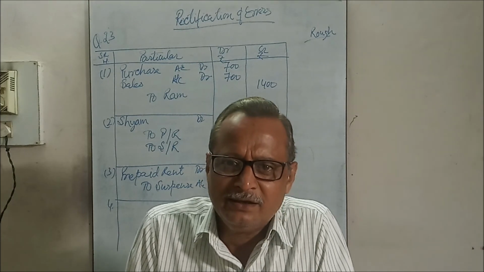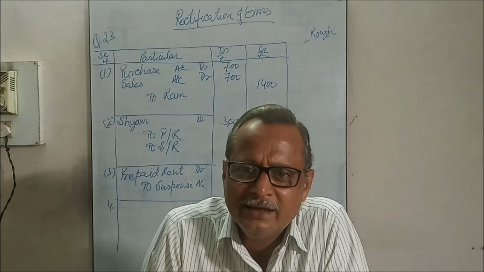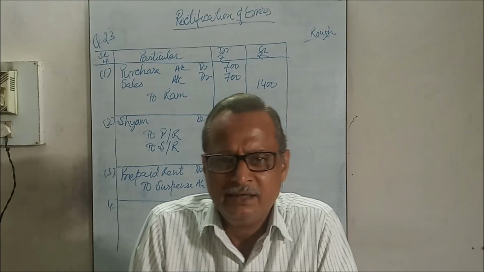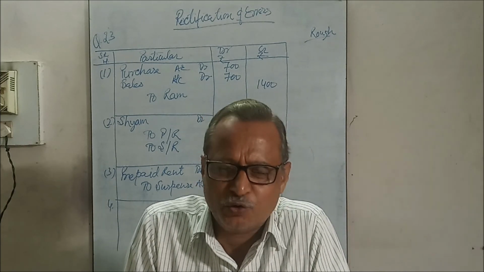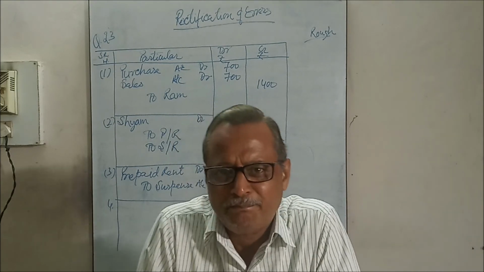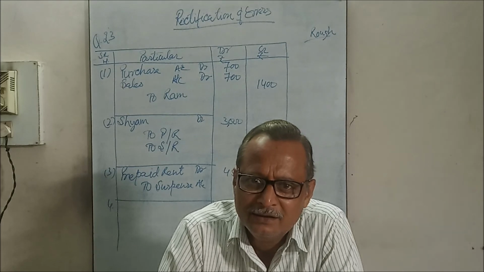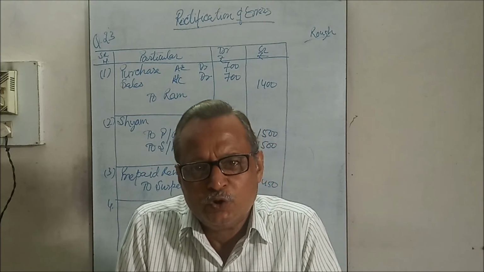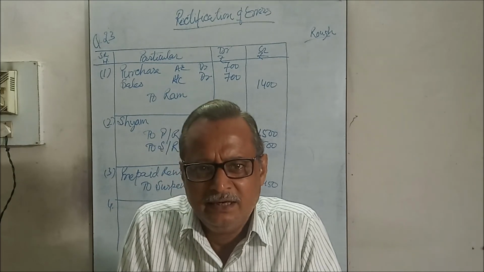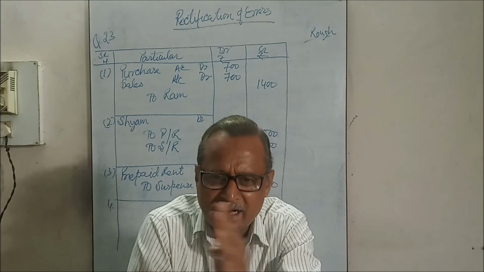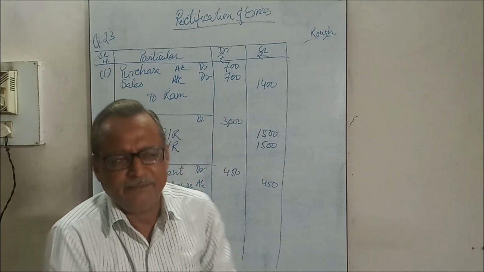And thereafter it was debited to the personal account. Supplier should be credited by this wrong entry, but while posting, the supplier's account was correctly posted as a debit. So there is no error in the personal account. In place of purchase return, purchase was debited. So purchase should not be debited, and purchase return should be credited. There is only one-sided error.